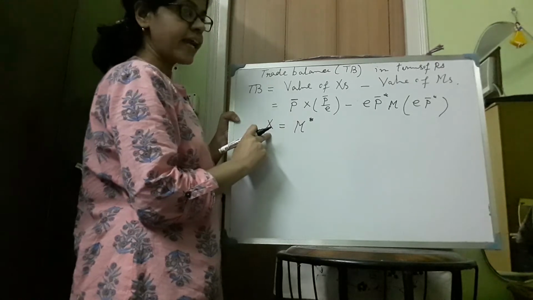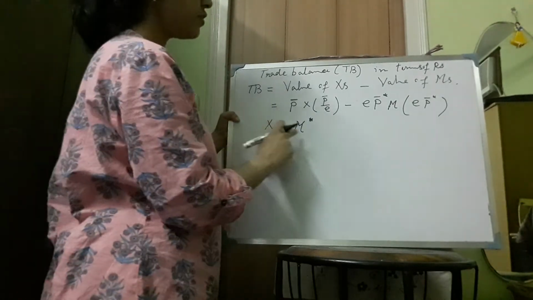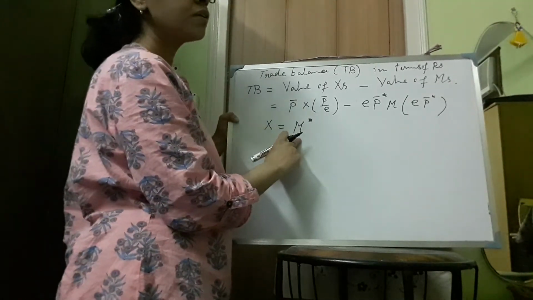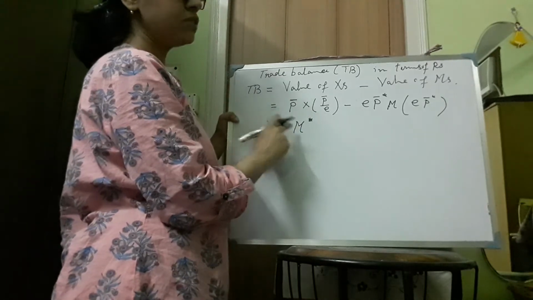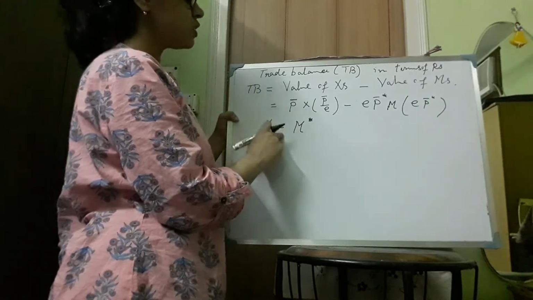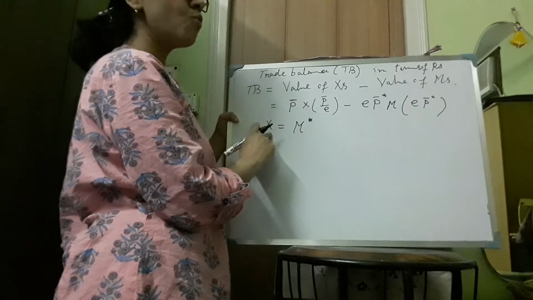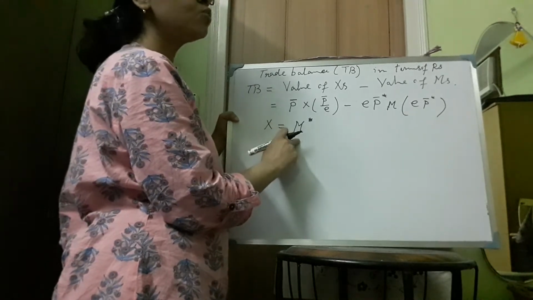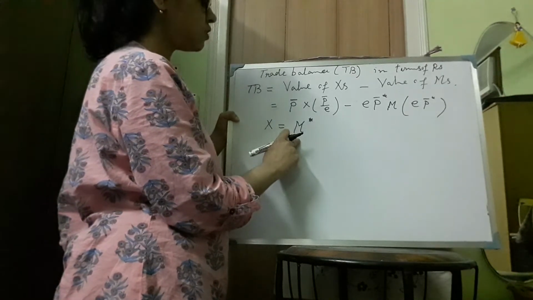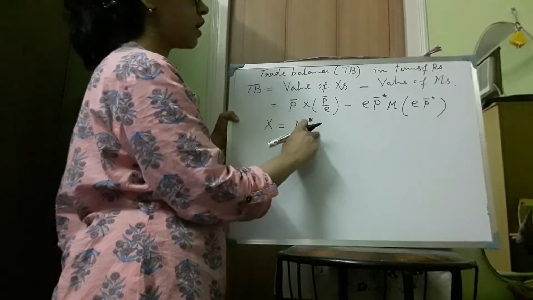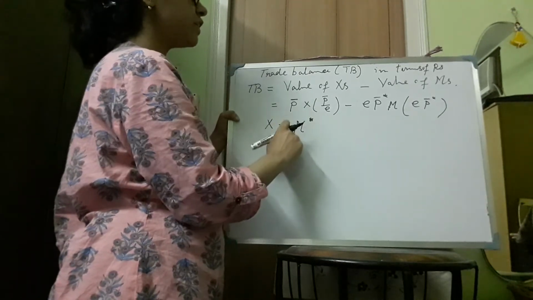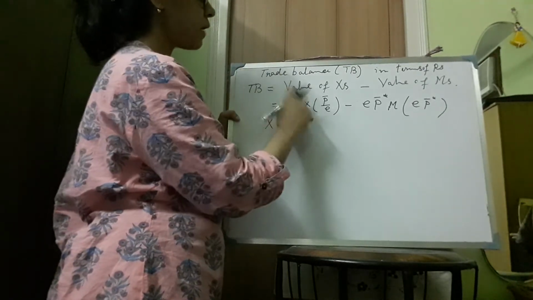So export by the home country is equal to the import by the foreign country; we can write X is equal to M star, and in place of X we can replace it by M star.